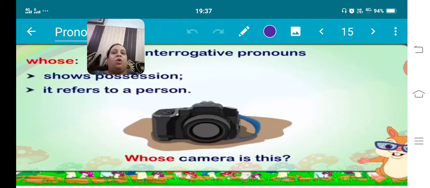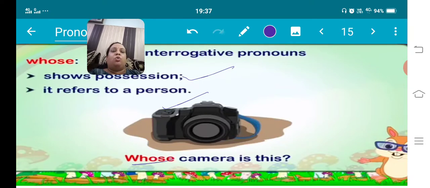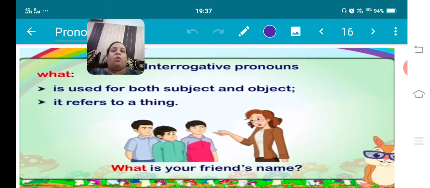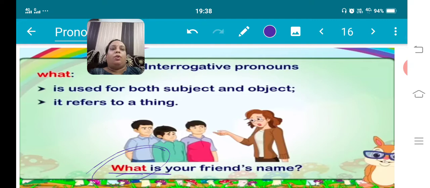Next, the word whose shows possession. It refers to a person, like "Whose camera is this?" So this we have to use for a person. Next one is what, which is used for both subject and object. It refers to a thing. Here, "What is your friend's name?" So this is working as an interrogative pronoun here.